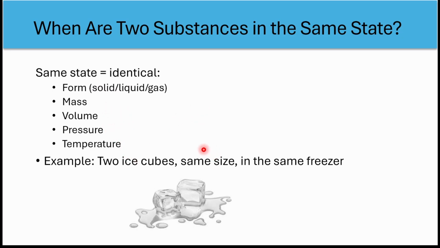Two identical ice cubes in the same freezer can be in the same state, but if one starts to melt slightly, they are now different. This is very useful in analytical chemistry, where we compare two samples.